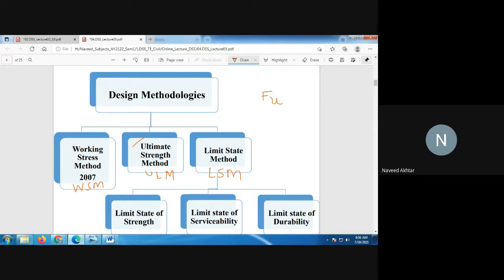Then the designers switched over to another approach, which lies in between these two methods, the working stress method and the ultimate load method. From these two, a middle path was developed, and that method is called the limit state method. We will discuss it in detail in the next class.